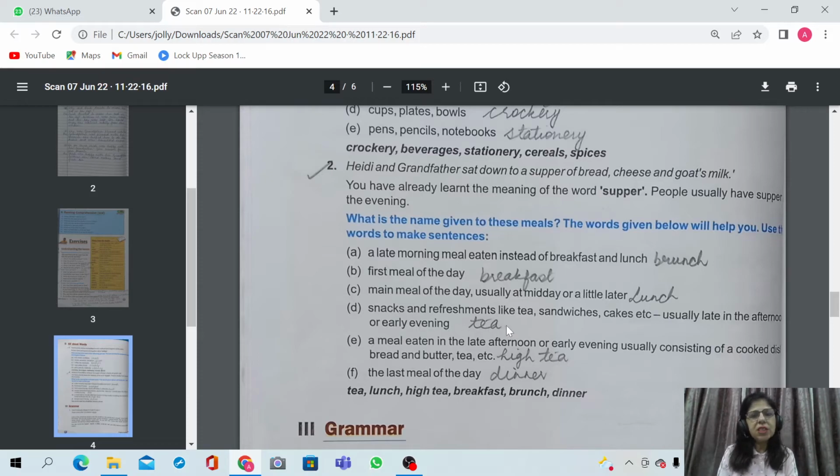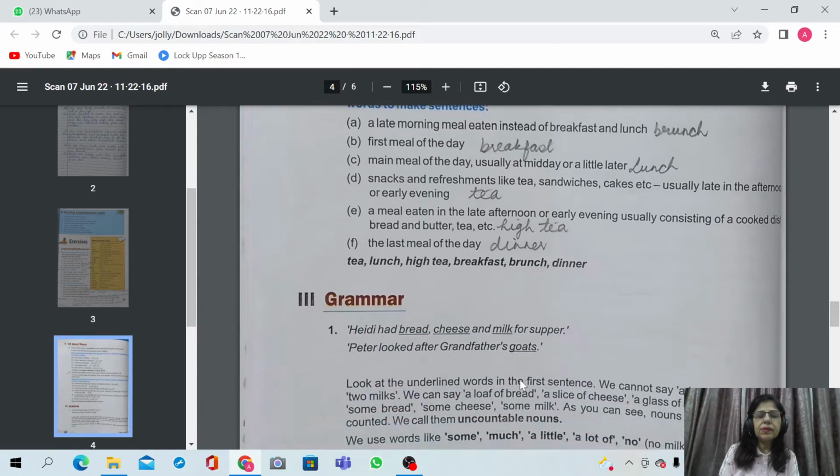That is called tea. A meal eaten in the late afternoon or early evening, usually consisting of cooked dishes, bread and butter, tea, etc. That meal that is taken in the late afternoon or early evening, around 5 o'clock, that is called high tea. The last meal of the day, that is at night, that is called dinner.